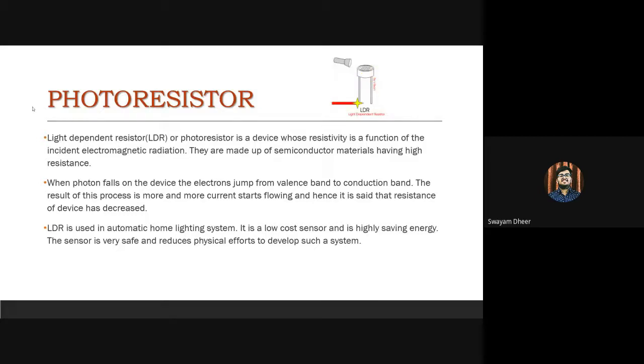So if you enter a room and the curtains are on, there is no light in the room, so automatically the room lights get switched on because the LDR detects that no photons are falling on it, so resistance is high, hence there is no light in the room, and hence the room lights are switched on. But as and when you open the curtains, the LDR detects that a sufficient amount of sunlight is entering the room, hence the resistance of the LDR decreases, and thus you can see that the lights automatically get switched off.